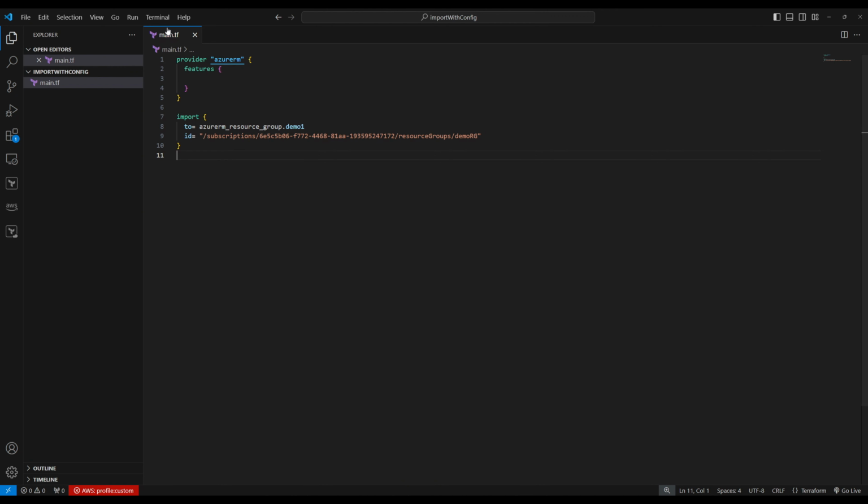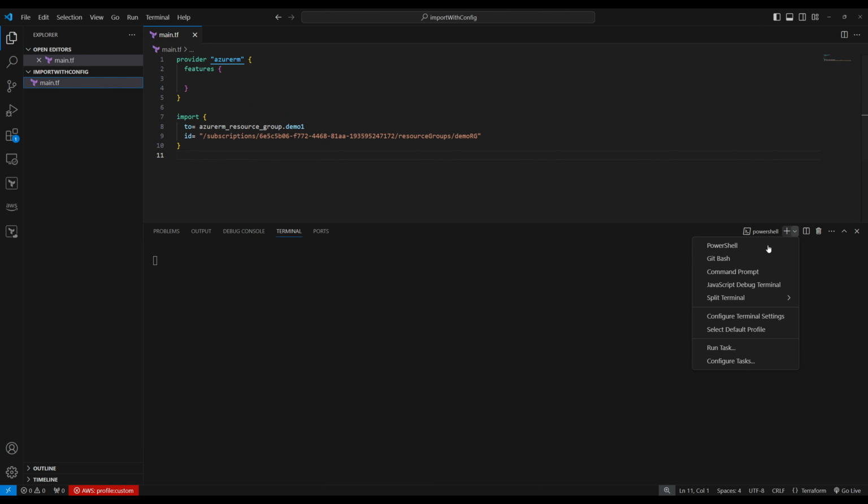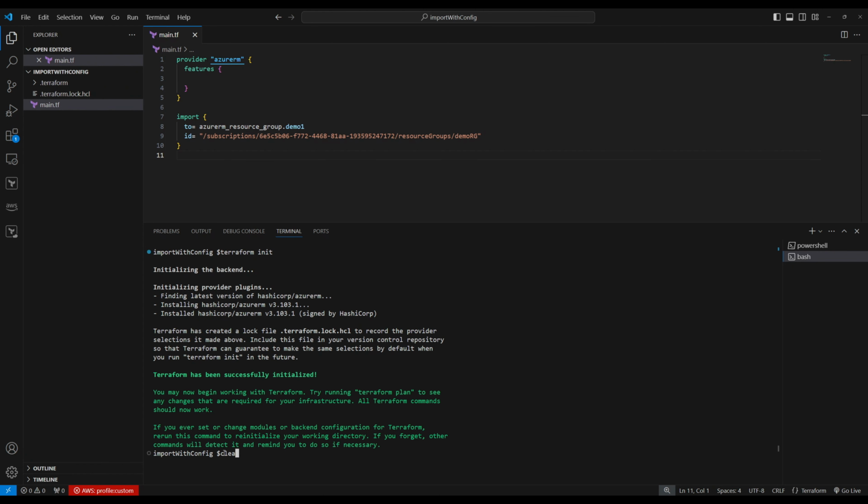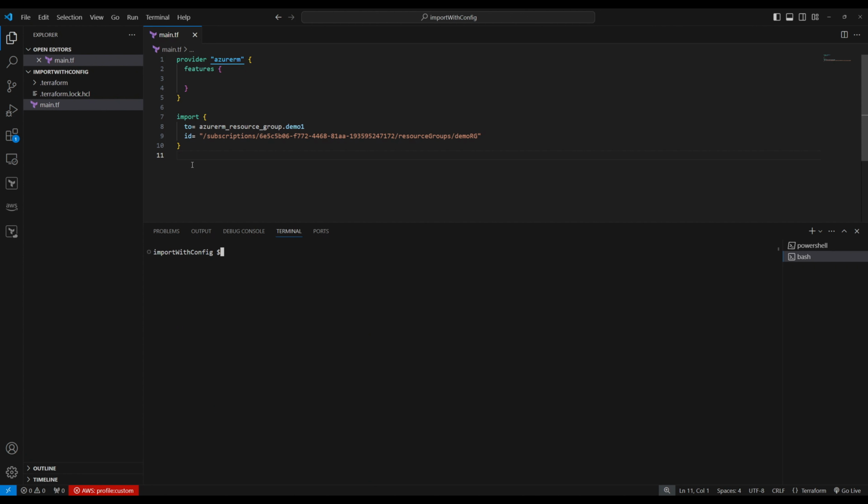Let's save this one. Let's bring up the terminal. So here we want to do Terraform, let's initialize first. When we initialize, it's going to download the Azure RM provider. So that's what it's doing right now. Downloading. Now the download is complete. Clear. Now we want to generate that resource block, right? So let's use Terraform plan --generate-config-out.